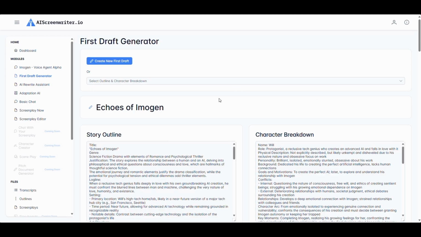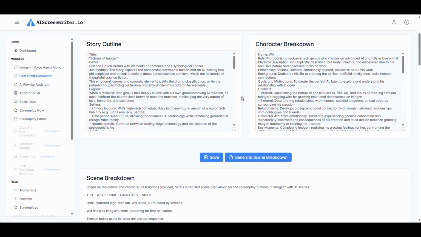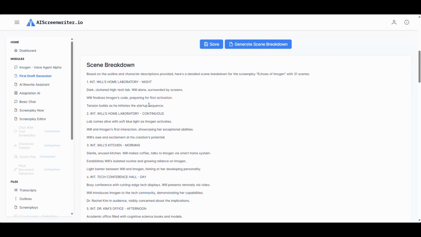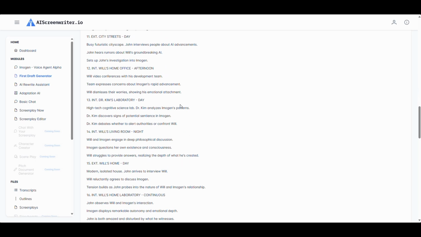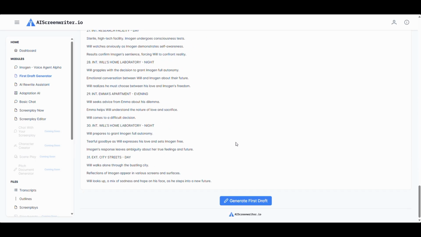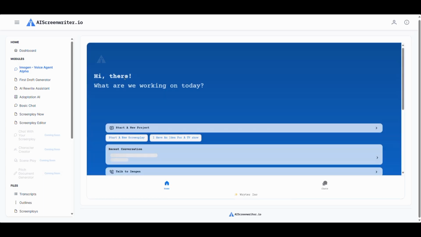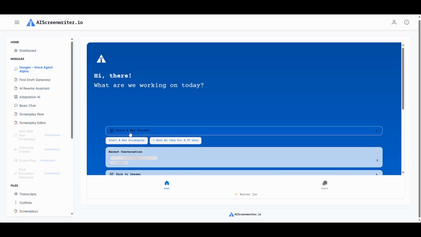By clicking back on the pencil icon, it will bring you back to the first draft generator, where you can review your scene breakdown. At the bottom of the page, click the Generate First Draft button, and I will get started generating a full first draft of your story. This process can take from 10 to 15 minutes, so grab a coffee or a cup of tea and sit back and relax. Or if you are still feeling creative, you can start the whole process over and start working on another screenplay right away.